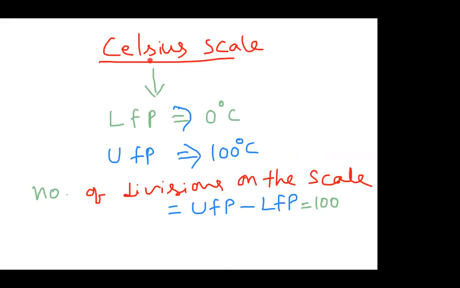So if we say the term Celsius scale, the lower fixed point of the scale I am taking as 0 degree centigrade, upper fixed point I am taking as 100 degree centigrade. If they are asking the number of divisions, it means upper minus lower, 100 minus 0, that's nothing but 100. This is about Celsius scale.